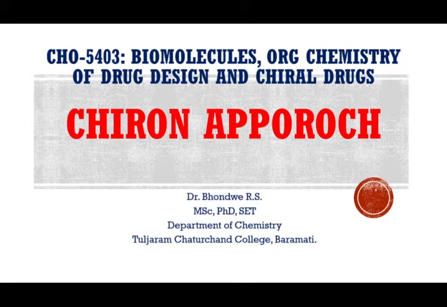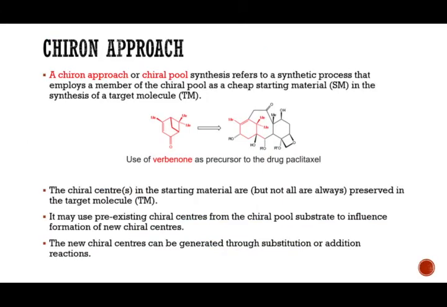Chiron is creating a new chiral center or new chiral molecule by employing the cheapest naturally available enantiopure compound. Okay, so we will discuss this chiron approach. In simple words, I will say the chiron approach or chiral pool synthesis refers to a synthetic process that employs a cheap starting material from the chiral pool for the synthesis of the target molecule.